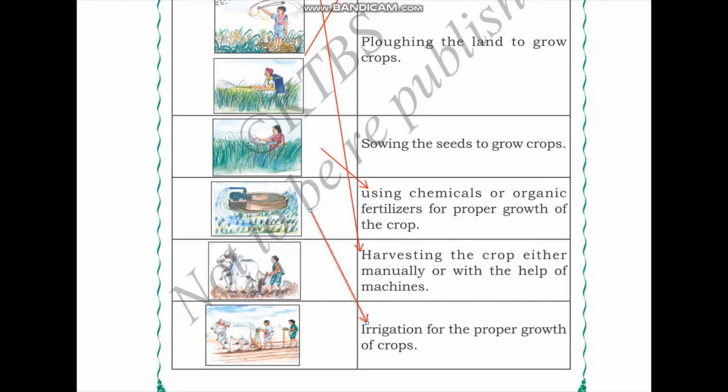In the next picture, we see another farmer who is plowing the field. She's doing it with the help of animals. So plowing the field needs to be done to ensure soil is turned over to preserve the fertility of the soil. Therefore, this is a picture where plowing of the land is taking place. In the last picture, we can see two farmers who are sowing the seeds into the land to grow the crops.